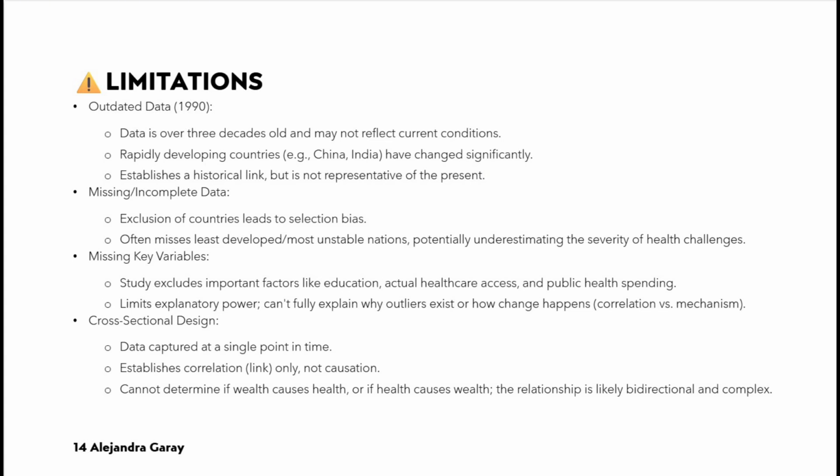A country might have high GDP due to oil but poor health because they do not invest that wealth in education or primary care. A country with low GDP but excellent female education might have better health outcomes. Takeaway: the model describes what is happening, correlation, but does not fully explain the how, causation through policy and investment.